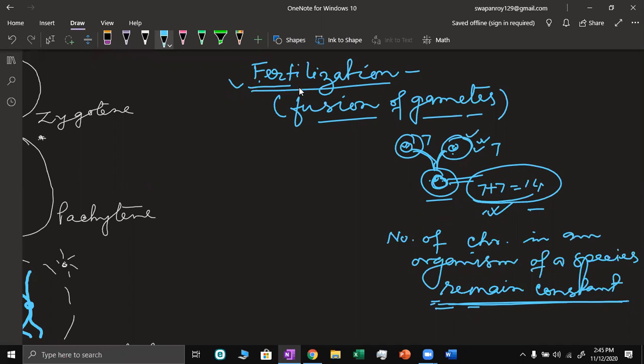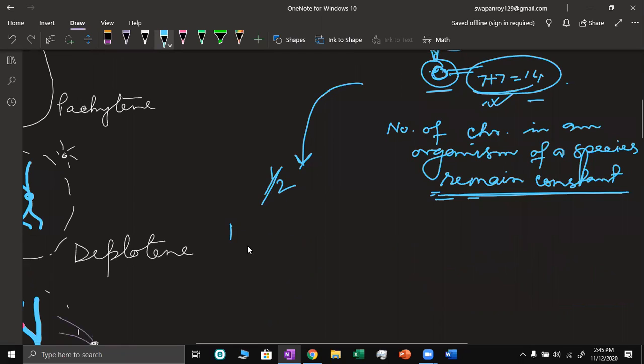There should be one process by which this increased chromosome number comes down to half. And that phenomenon is meiosis.